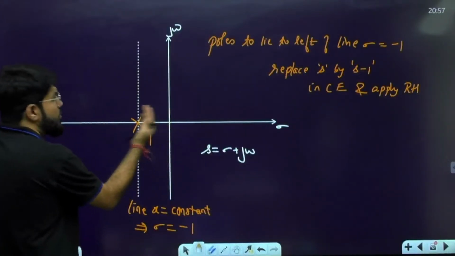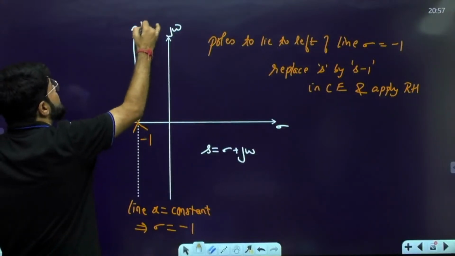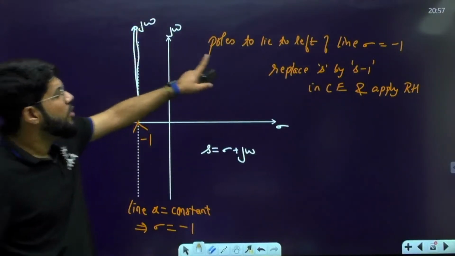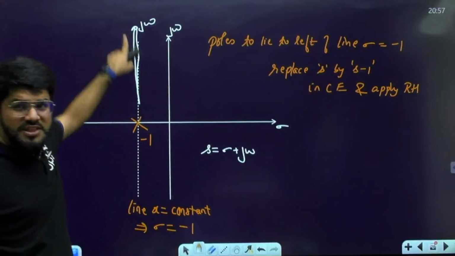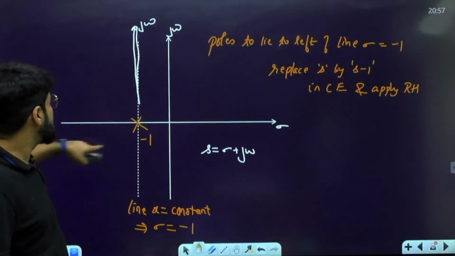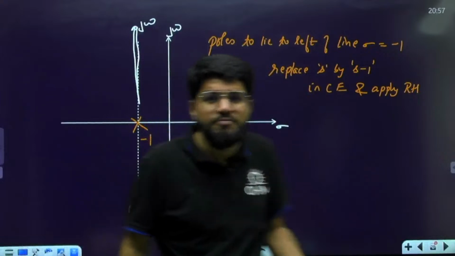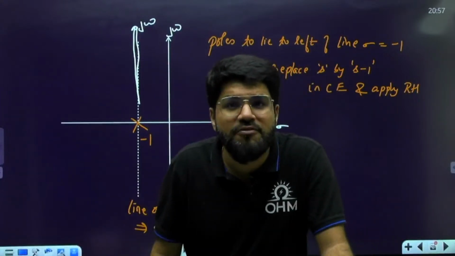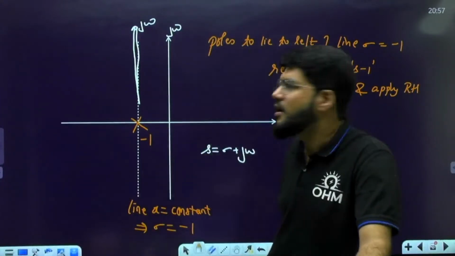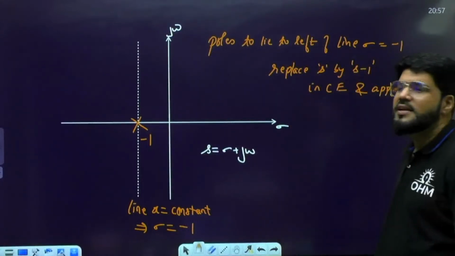And if you shift the origin to the left, what happens? This becomes the j omega axis. Now what you want is the poles to the left of this line. If this is the new j omega axis, that means you want the poles in the left half plane. To the left of j omega axis means the left half plane. And how many poles lie in the left half plane? Routh Hurwitz criteria can help you.